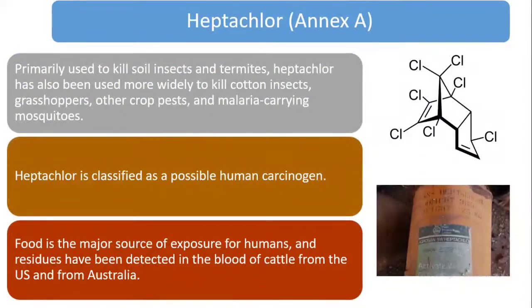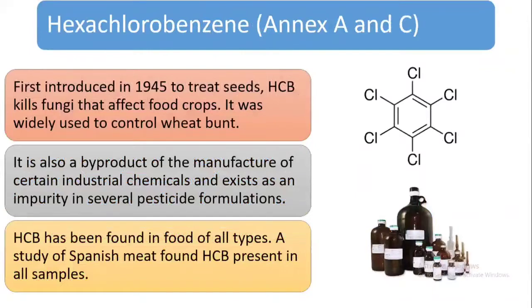Now heptachlor, this also belongs to Annex A, and this is also used to kill soil insects and termites. Heptachlor is classified as a possible human carcinogen, and food is the major source of exposure for humans. Residues have been detected in the blood of cattle from the US and from Australia.